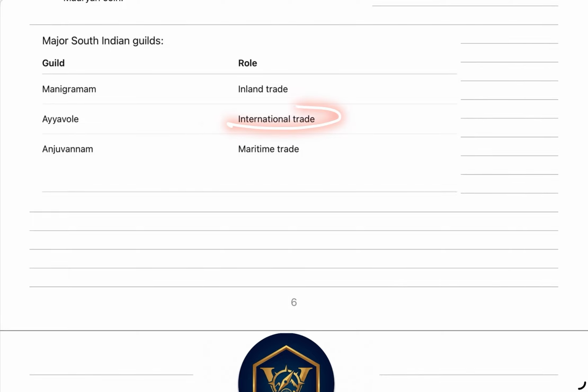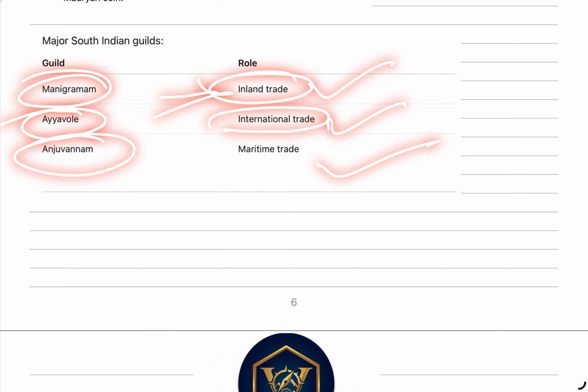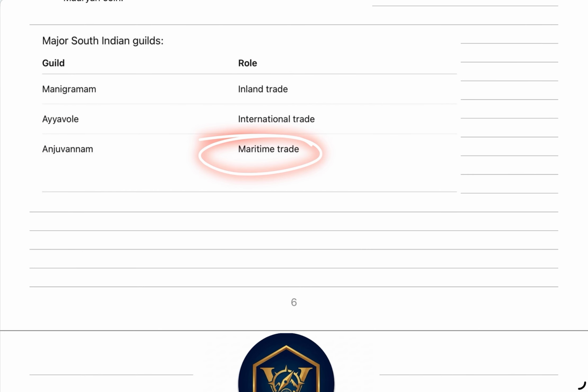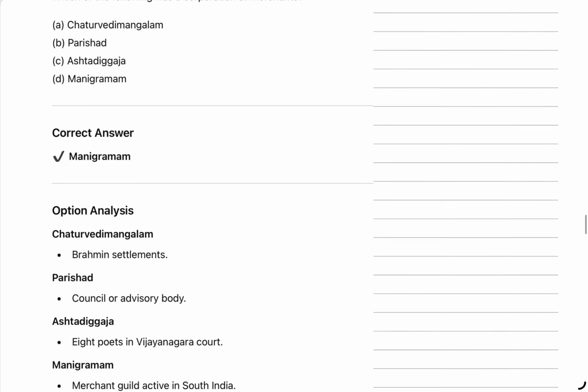Ayavole was for international trade, and Anjuvanam was for maritime trade. This can be framed into a beautiful question: Manigramam was for inland trade corporation, Ayavole is for international trade, and Anjuvanam is for maritime trade. These are the guilds in those specific areas.